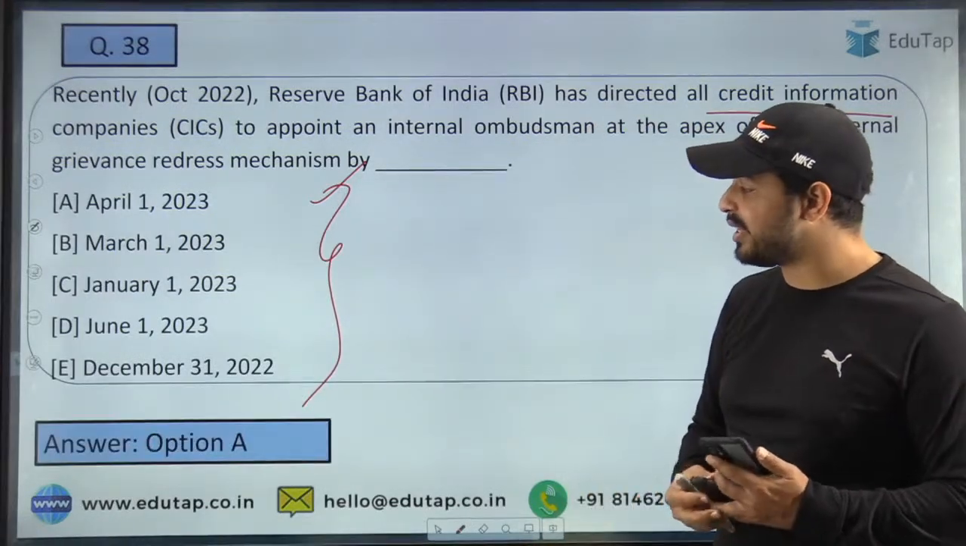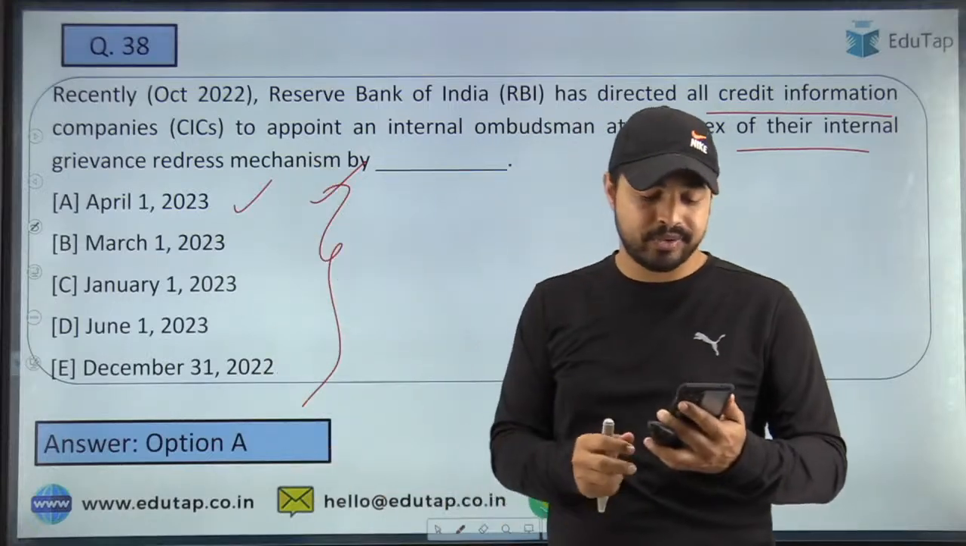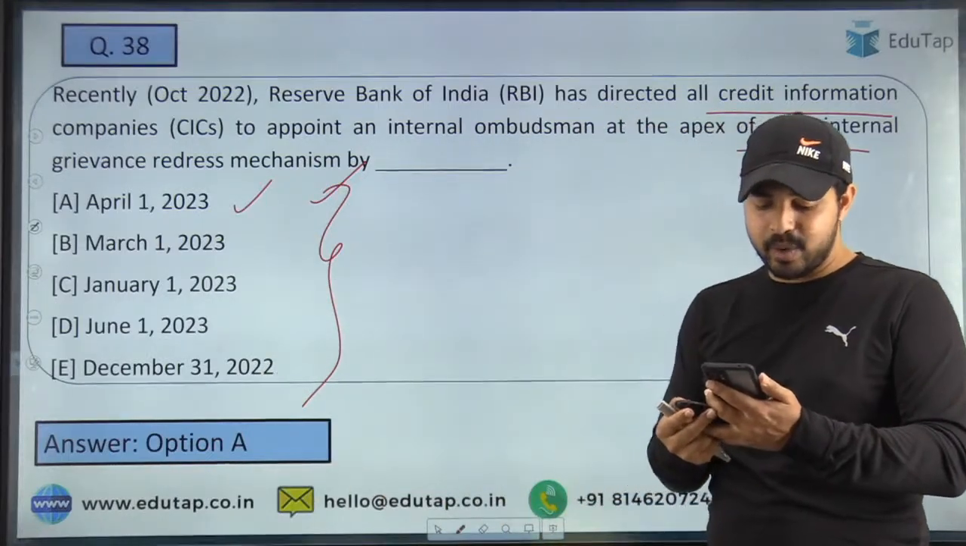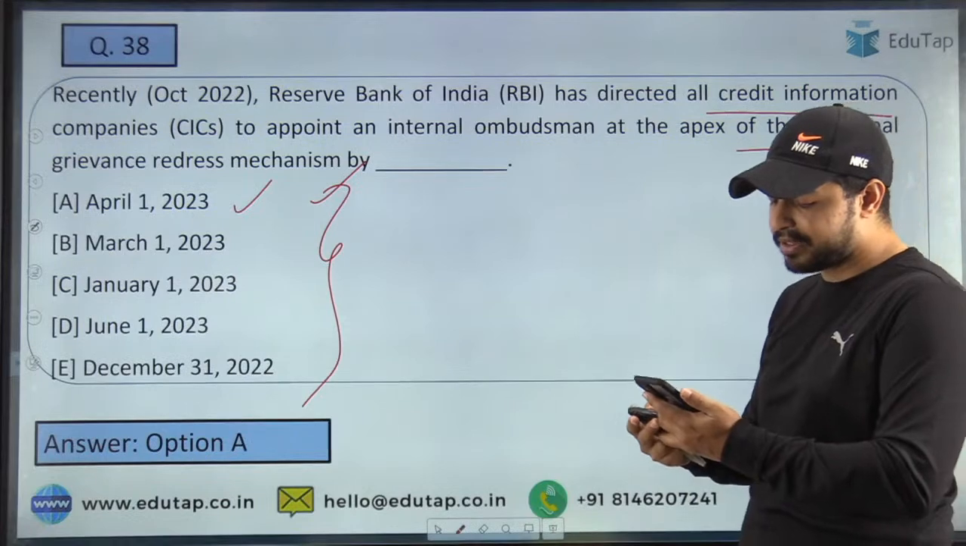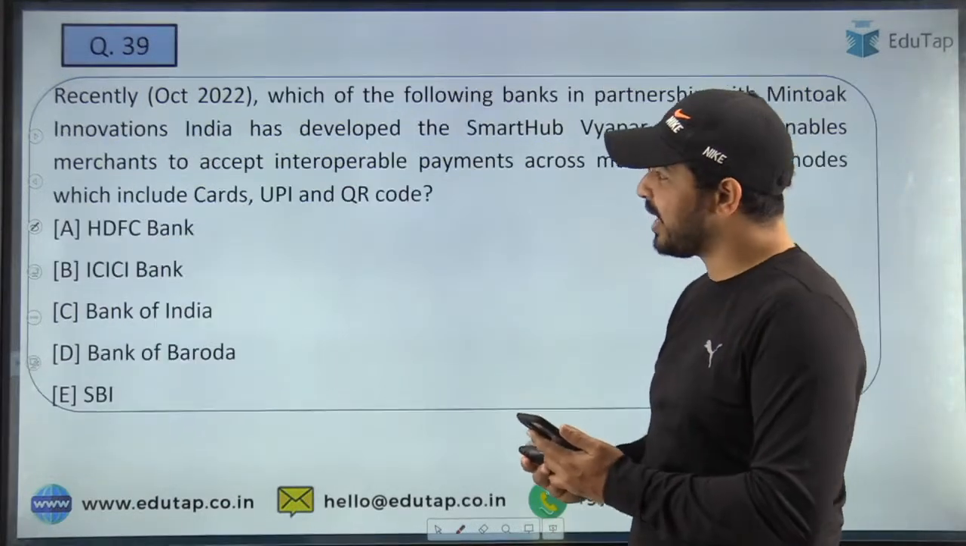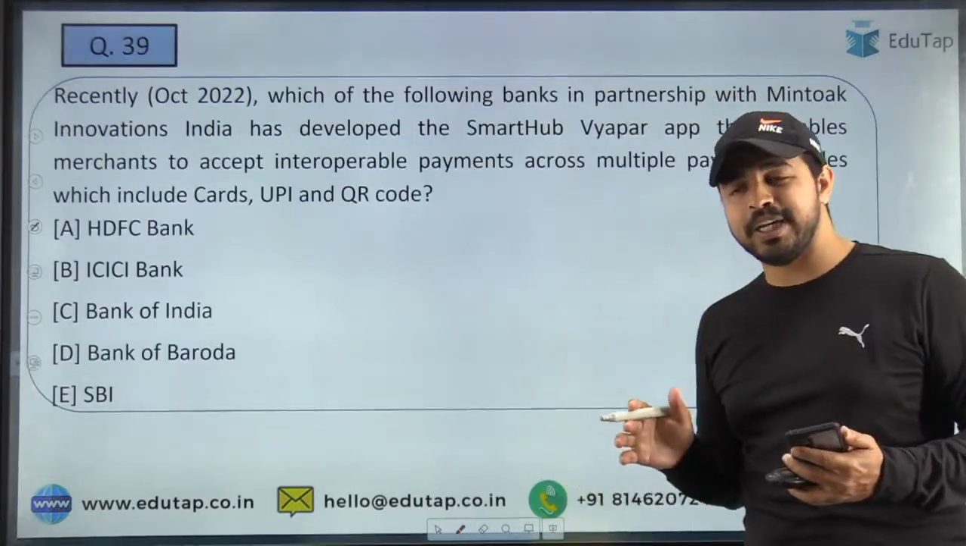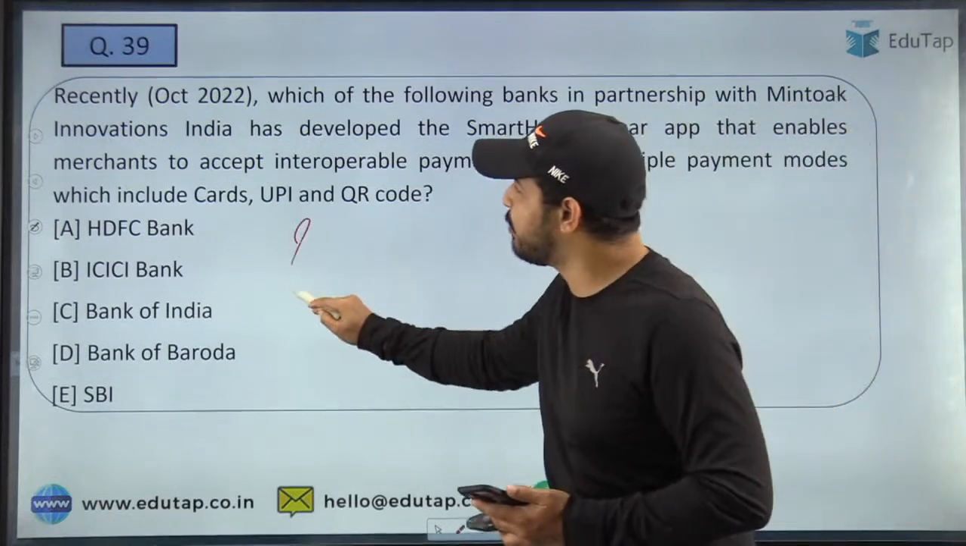Here the right answer to the question is April 1, 2023, by which RBI said this. And here once again, Benisha, Monica, Dhiman, Sahil, Parvez, everybody has given the right answer. Well done, guys. Now in this particular question, you are required to identify the name of the bank.